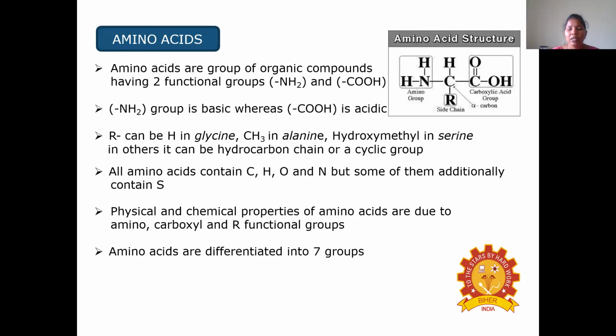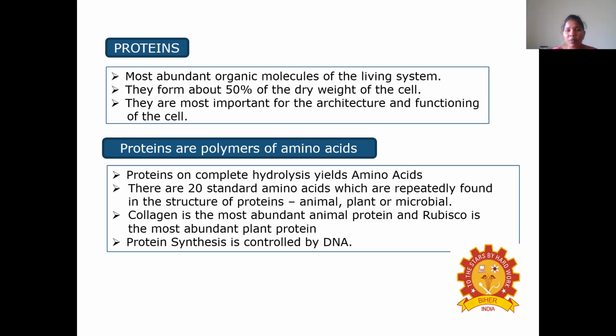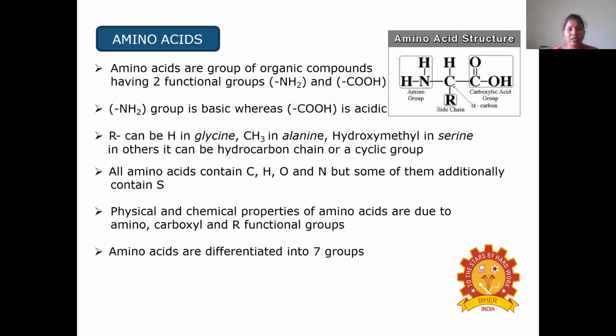Coming to the amino acid, as protein is the polymer of amino acids, we should know what an amino acid is. Amino acids are a group of organic compounds having two functional groups, that is amino group and carboxylic acid group. Amino group is basic, whereas carboxylic acid group is acidic. The R group can be H in glycine, CH3 in alanine, and hydroxymethyl in serine.